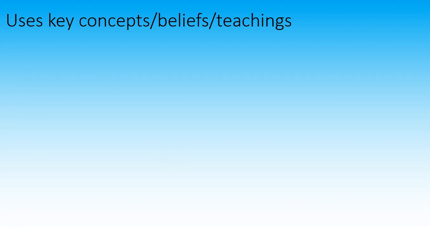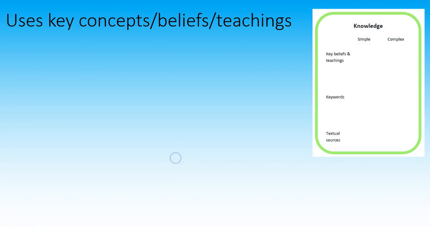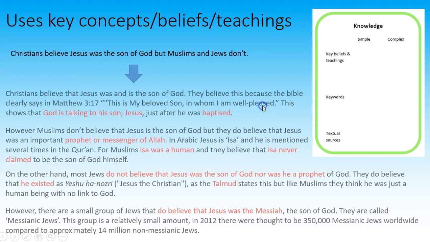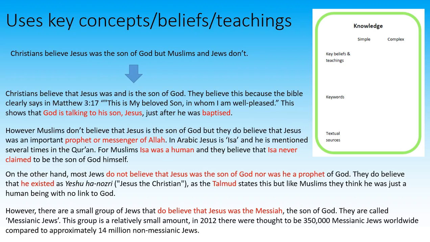So an important part of connections is using key concepts, beliefs and teachings. This is really important because this is the core of our assessment, that we know, we understand the religions that we're talking about. So we're looking at this one aspect about Jesus being the Son of God, and here's my answer. I've highlighted in red where I've put key beliefs, teachings from each of the religions. So at the top in the first paragraph we've got about Jesus and God talking to him and baptism. In the second paragraph for Islam, we're talking about prophets and messengers and Isa, the Arabic equivalent of Jesus. And then in the third paragraph for Judaism, talking about religious teachings in Judaism.